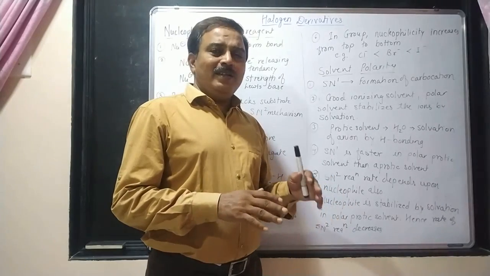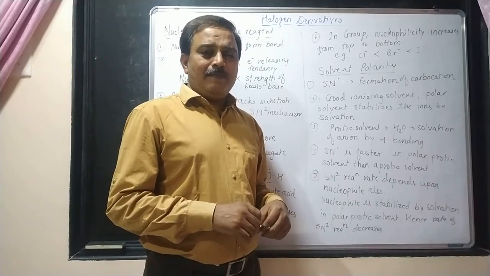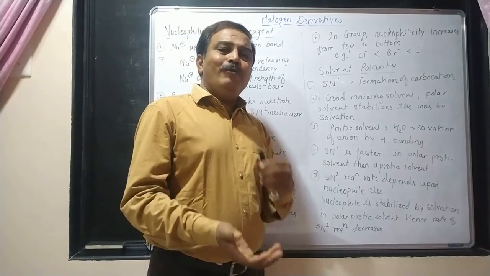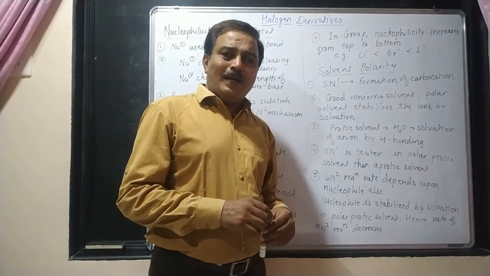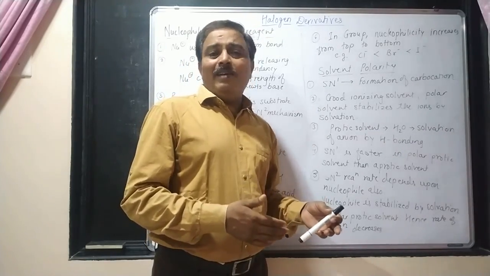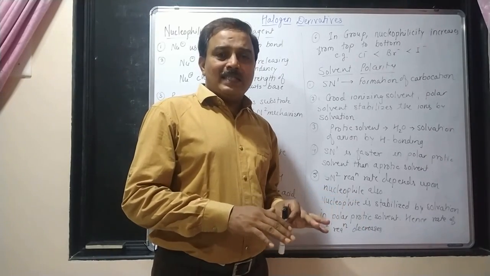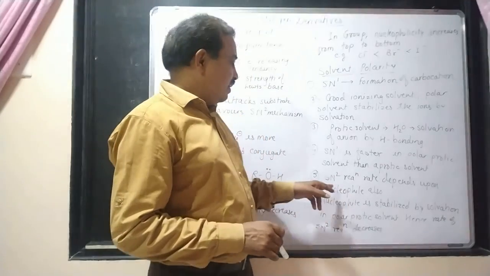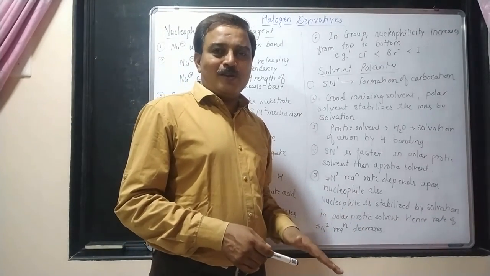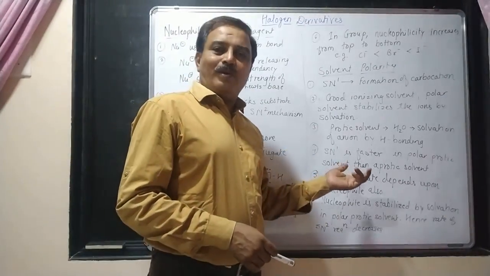If I carry out the SN2 mechanism in a polar protic solvent, what will happen there? Whatever nucleophile is there, whatever OH minus ions are there, will be solvated by the polar protic solvent, and as a result, fewer OH minus ions will be available for the reaction, isn't it? So the rate of reaction will be decreased there. Therefore, SN2 mechanisms are favored in a non-polar solvent, and SN1 mechanisms are favored in a polar protic solvent.